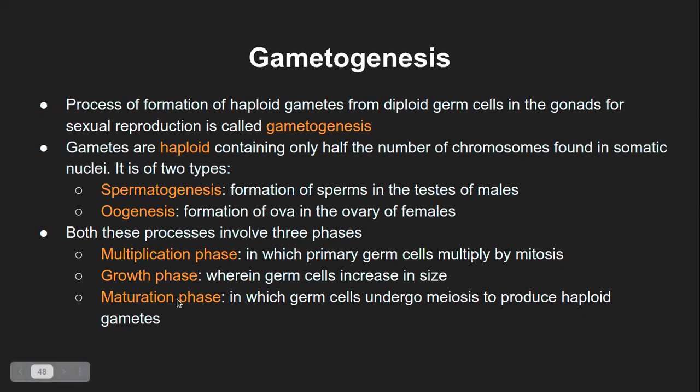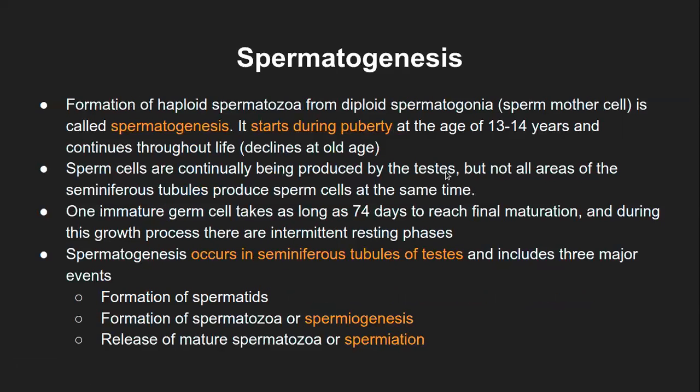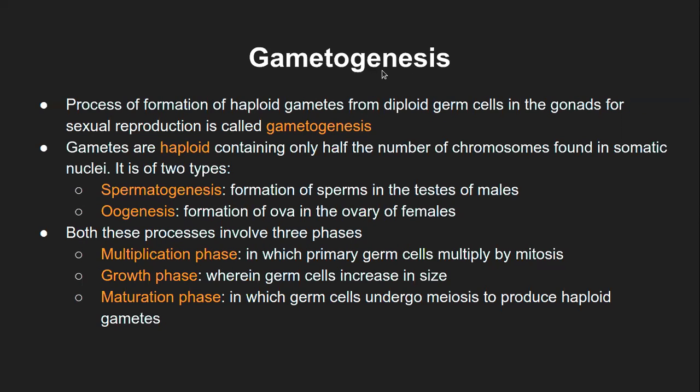The third phase is the maturation phase. In this, the germ cells undergo meiosis to produce the haploid gametes. This is the last stage where the actual haploid gametes are formed, and then they are further matured into the final product, that is the sperm or the ova in case of male and female respectively. So these are the three phases, and these are the two types of gametogenesis. Moving forward to spermatogenesis, this was gametogenesis, the overall process.